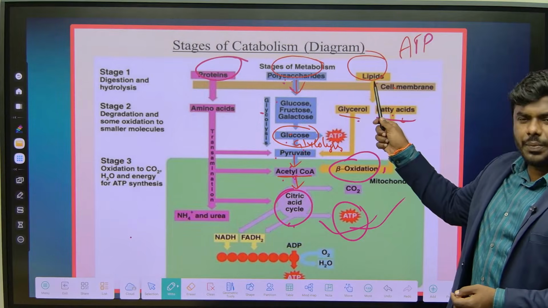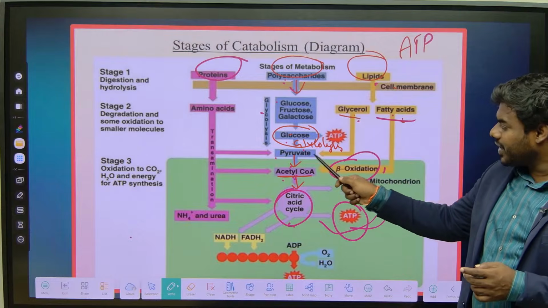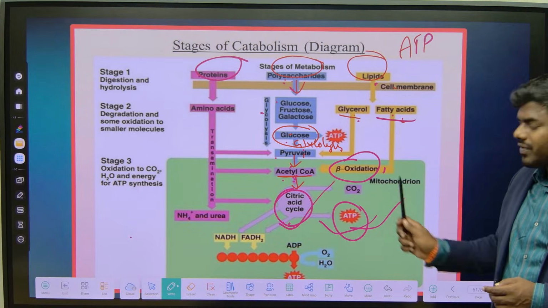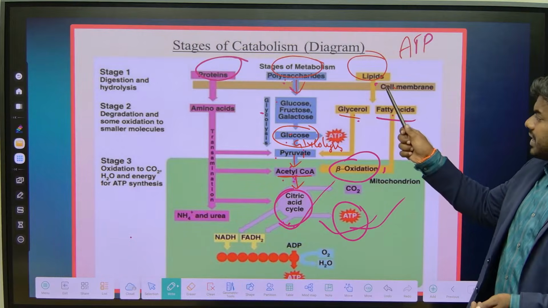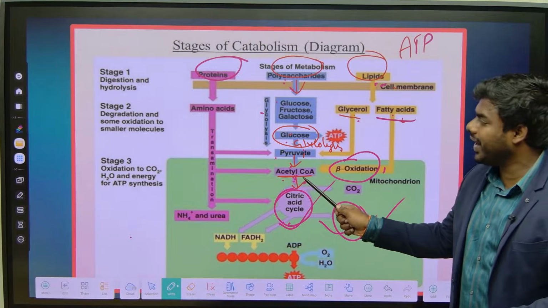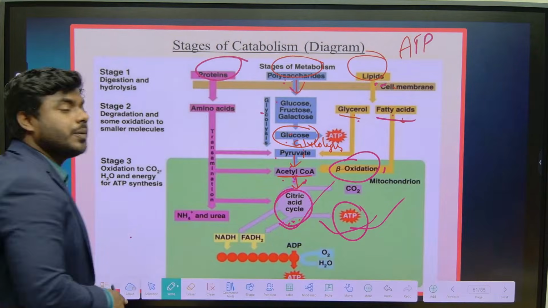Similarly, lipids can also give rise to glycerol. The glycerol is converted into pyruvate, and pyruvate anyway gives rise to acetyl-CoA, so the same cycle is repeated. So in simple words, lipids are also ultimately giving rise to what? Acetyl-CoA, right? It enters the citric acid cycle. The same goes for protein.